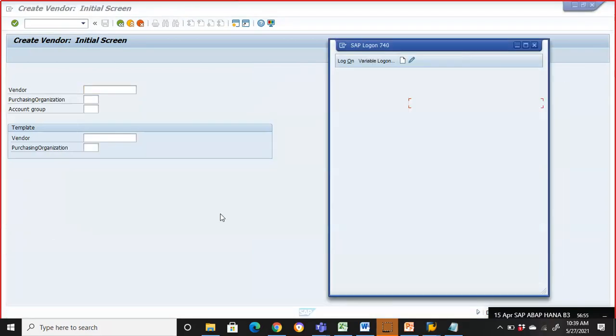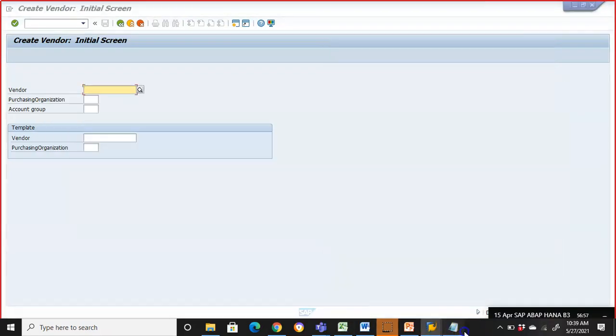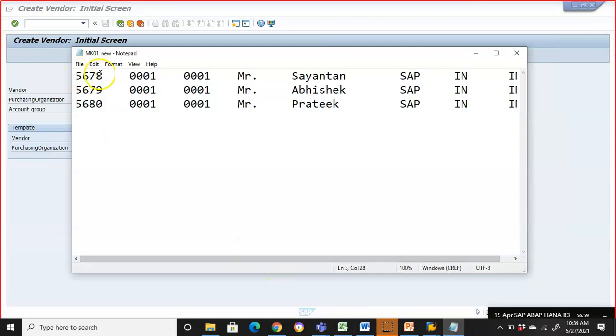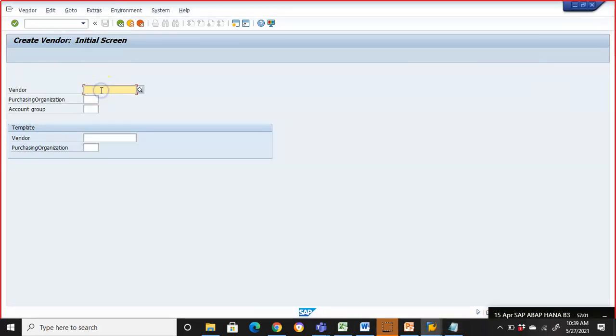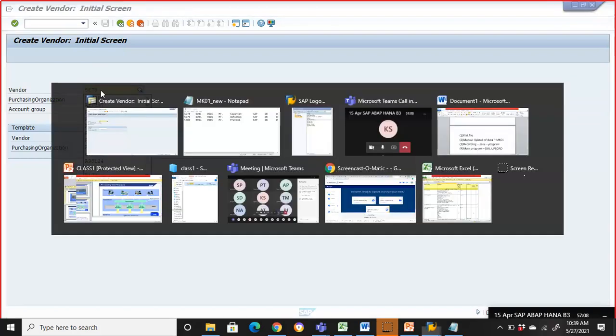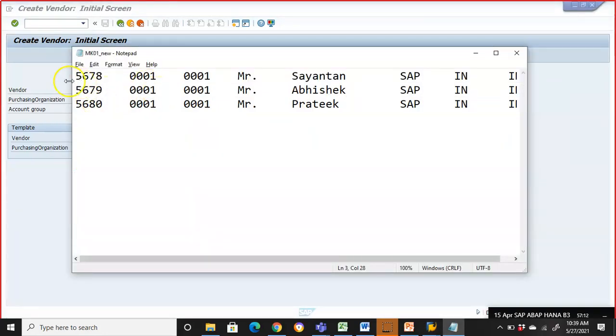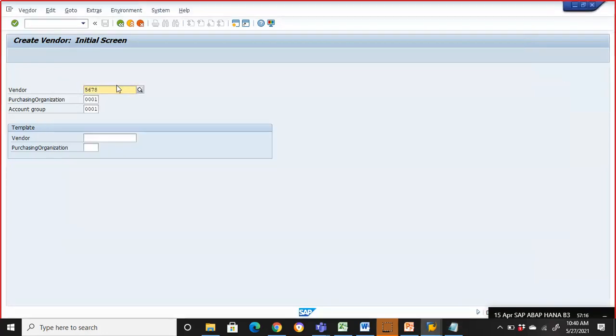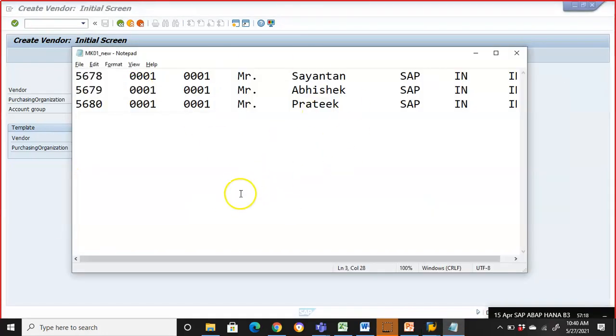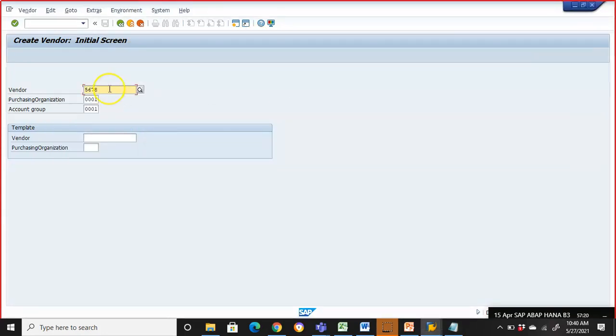Normally when they give the flat file, they'll also give the headings. I'm going for 5678 now, 0001 and 0001. Once any vendor number is already updated manually, it needs to be removed from the flat file, because in the flat file it becomes a duplicate record. To avoid that, I'll enter some values which are not there in the flat file. I'll go for 5677.